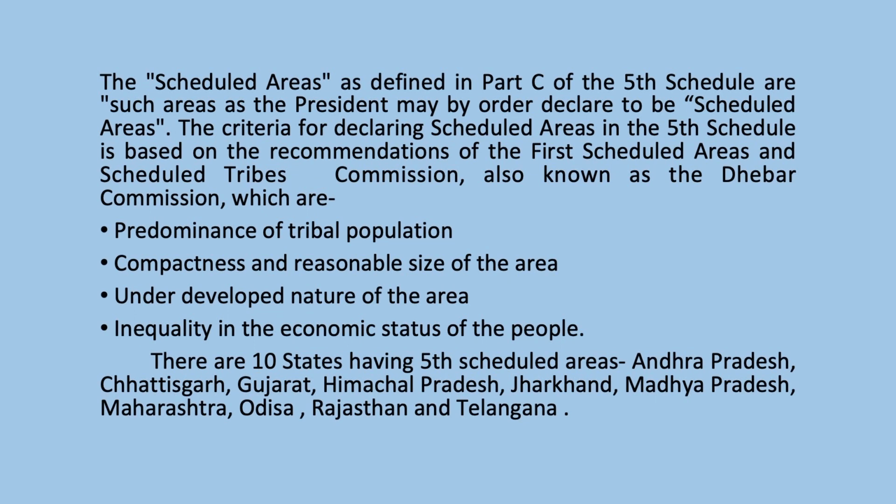There are 10 states having 5th scheduled areas: Andhra Pradesh, Chhattisgarh, Gujarat, Himachal Pradesh, Jharkhand, Madhya Pradesh, Maharashtra, Odisha, Rajasthan and Telangana. Students, we see that there is a fixed criteria on the basis of which the scheduled area in any region or any state may be declared by the President, and these recommendations were given by the First Scheduled Area and Scheduled Tribe Commission.